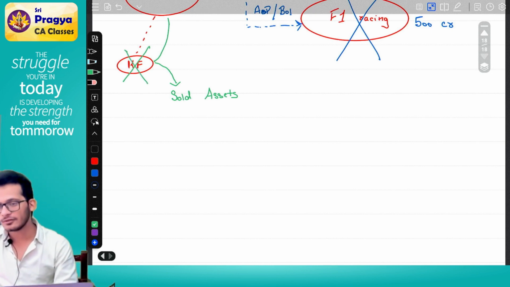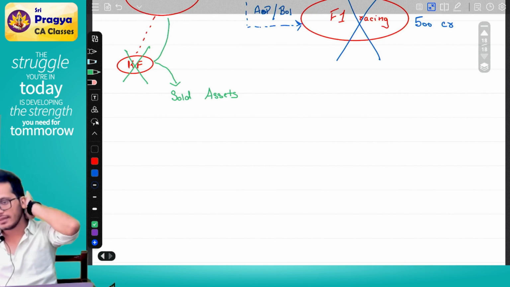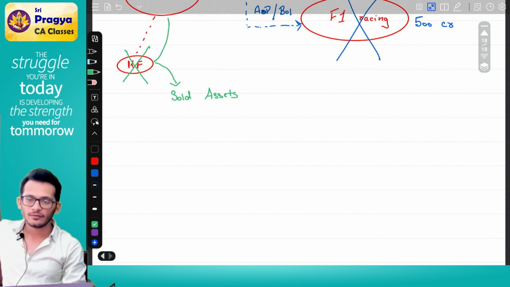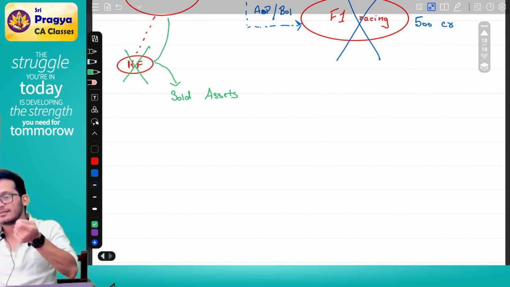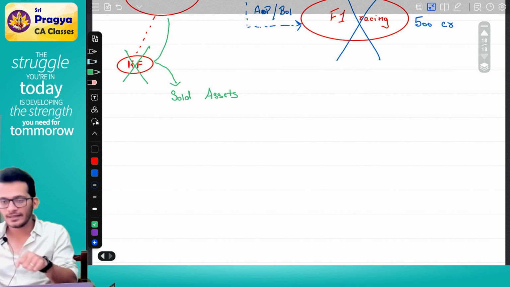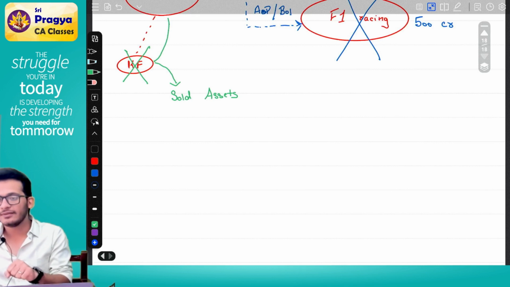Now what has happened? Vijay Mallya started F1 racing, gambled, lost money, decided to leave India, wanted money, so sold Kingfisher assets, then closed Kingfisher. Now he has money in his hand, planning to leave India. How will you leave India? Will you leave India on a bike? Or car? No, not possible. You leave India in a flight.